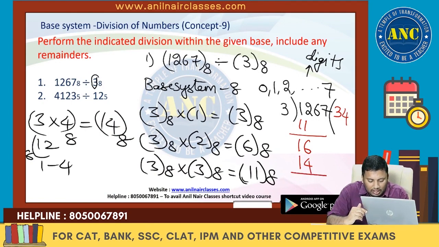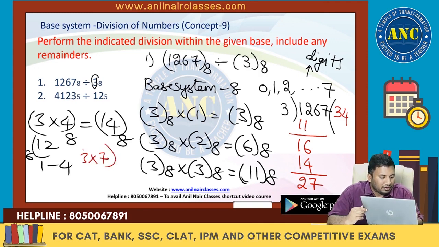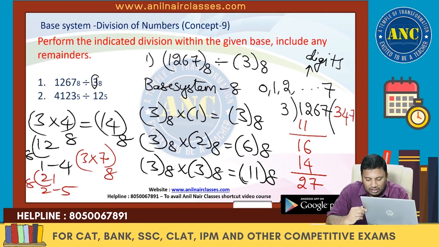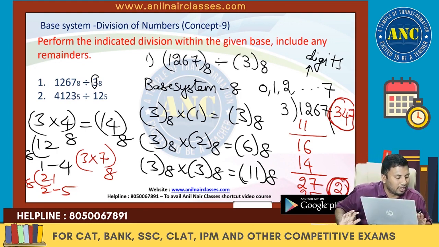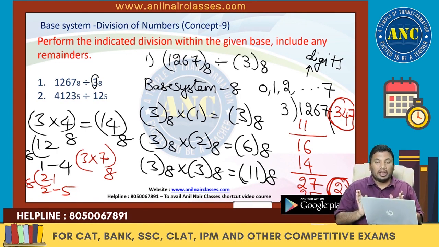Remaining is 2 7. 3 sevens are 21, and 21 in base system 8 is 2 5, so it goes 7 times. Remainder is 2. So the quotient value is 7 and the remainder value is 2. I hope it is clear.